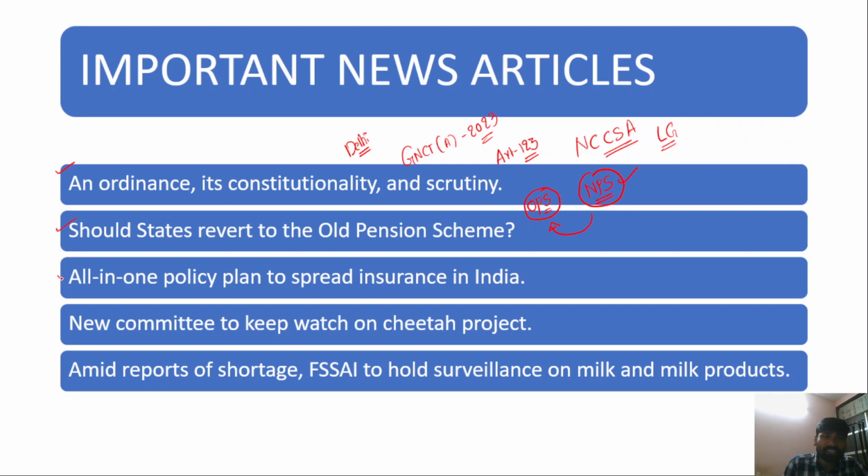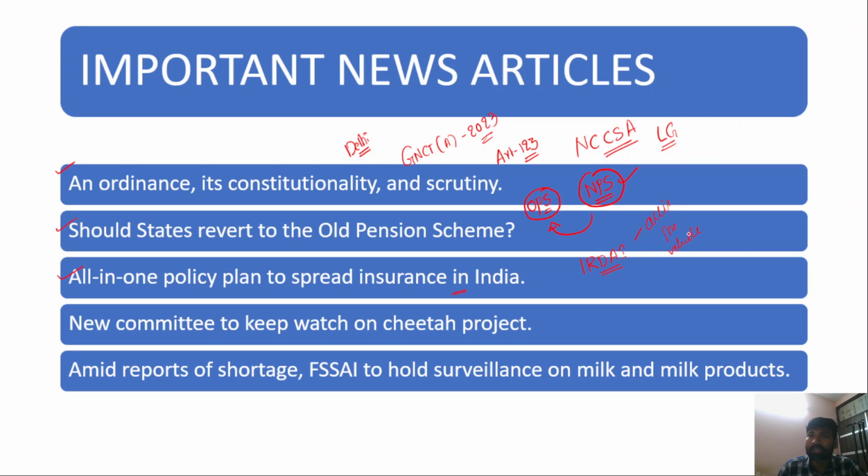The next article is the all-in-one policy plan to spread insurance in India. The insurance regulator, the Insurance Regulatory and Development Authority of India, has come up with a new policy. This new policy will include all the categories of insurance in a single policy. For example, accident cover, life cover, property cover, vehicle insurance.